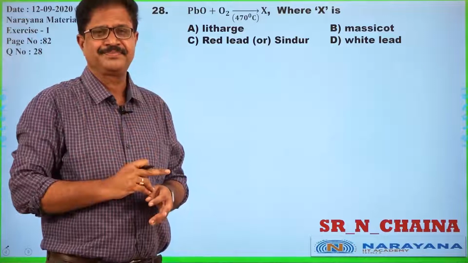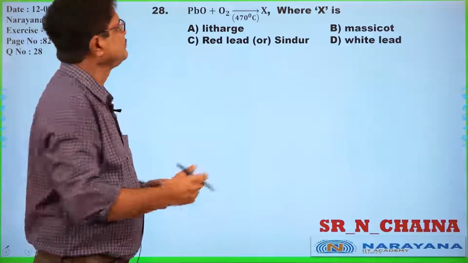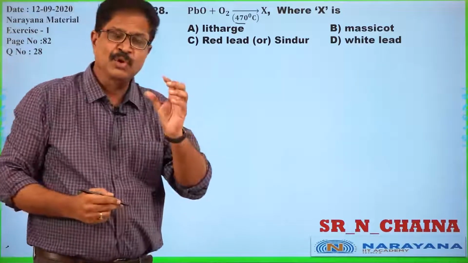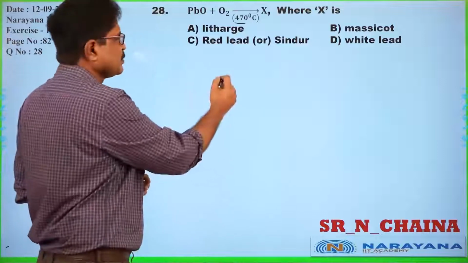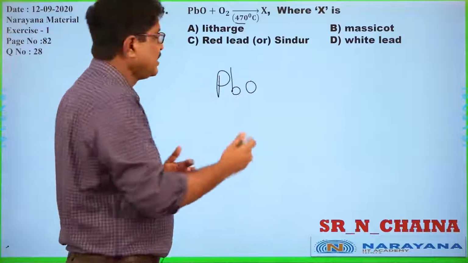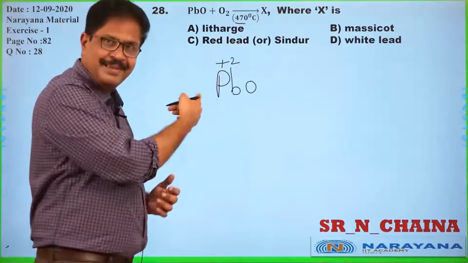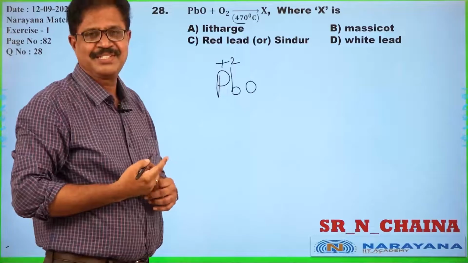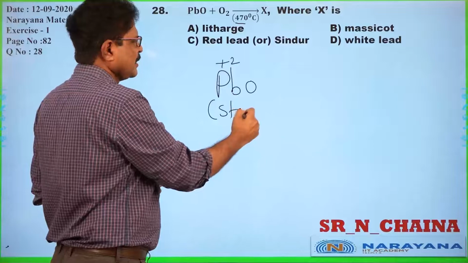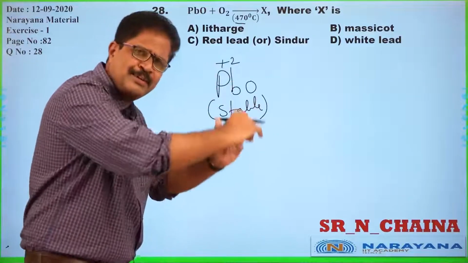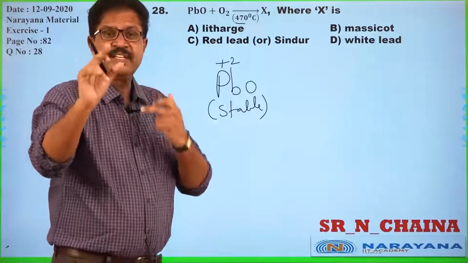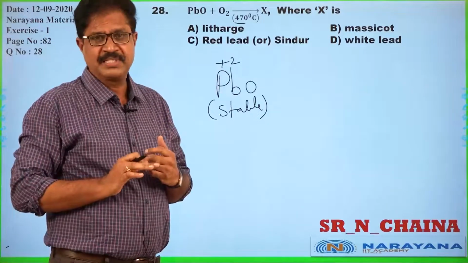Here you see 470 degrees Celsius, because lead monoxide is a highly stable substance, highly stable among all lead compounds, because it is carrying +2 oxidation state. So it is one of the stable compounds. To convert it into another compound, we should heat to very, very high temperatures, isn't it?